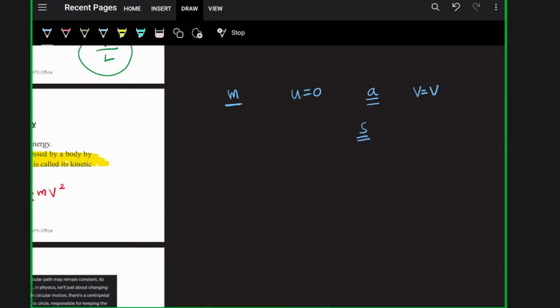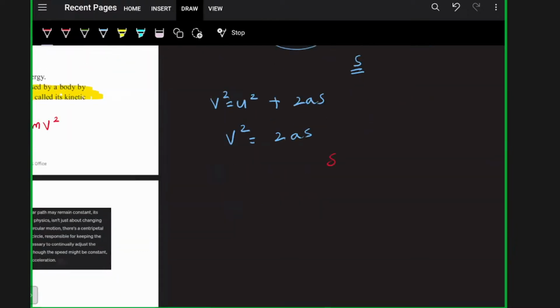So I can write the equation v square equal to u square plus 2as. From this equation, here the initial velocity is 0, so v square is equal to 2as. And s is equal to v square divided by 2a.